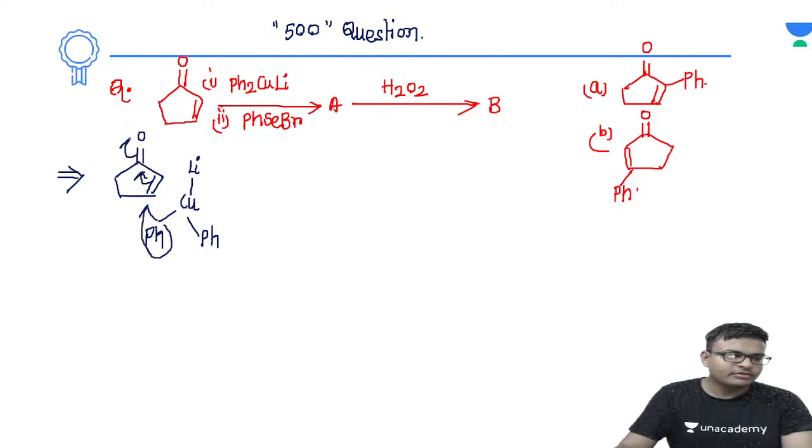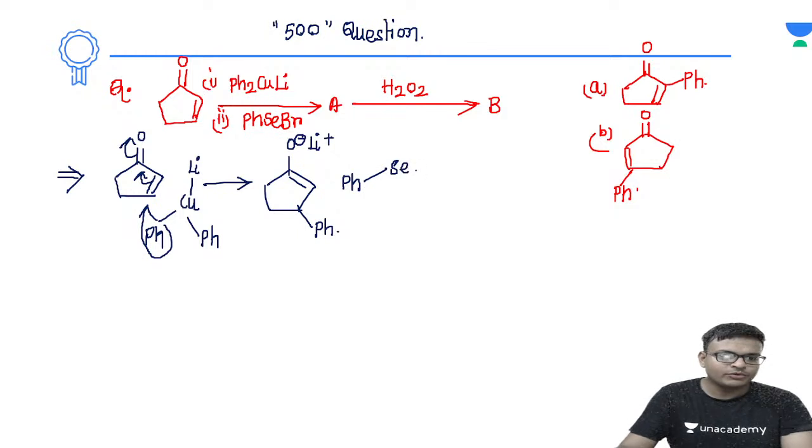So this will be the double bond and this will be the O minus. So finally in this molecule क्या होगा देखो, this will be leading to the formation of the O minus and Li positive will be the corresponding cation in this, and the phenyl group will be added on this side, right? Now after that you will be treating this molecule with phenyl selenium bromide. Now due to the higher electronegativity, bromine will get delta negative and selenium will get delta positive. So there is a difference in the polarity.